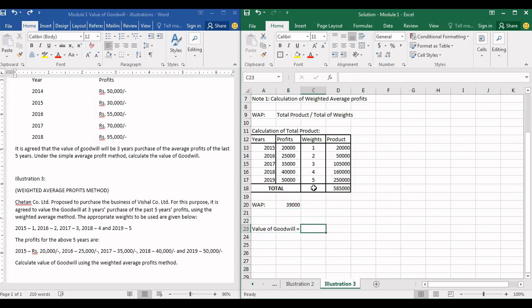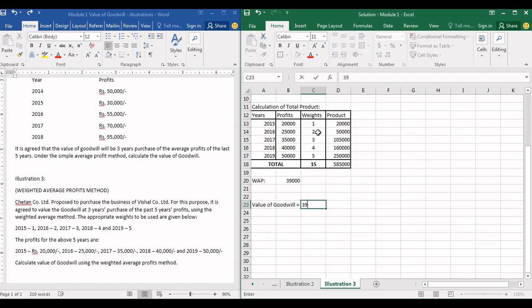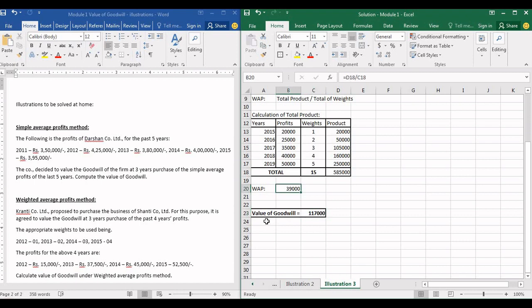Now substitute the value of weighted average profit in the formula to calculate value of goodwill. Value of goodwill is weighted average profit into number of years purchased. So 39,000 into number of years purchased, which is 3, gives 1,17,000. That is the value of goodwill under this example. So the value of goodwill will be 1,17,000.